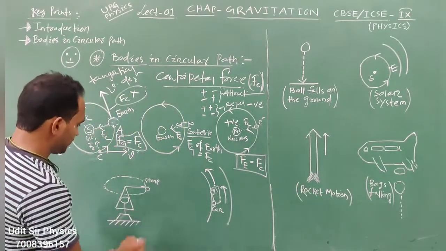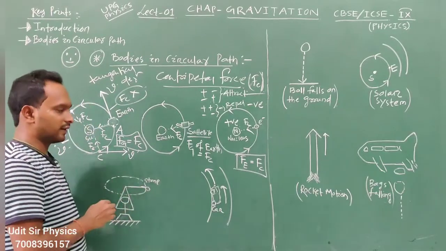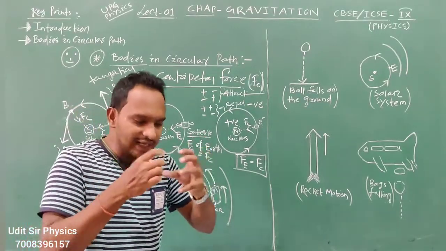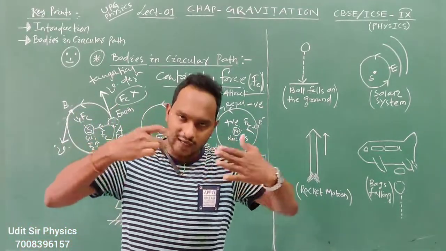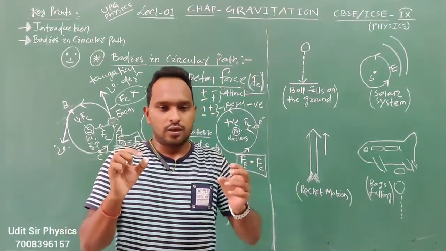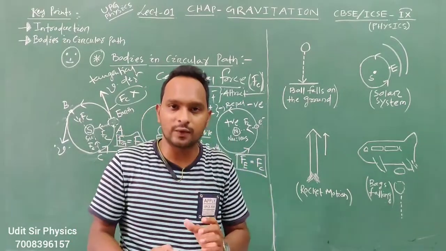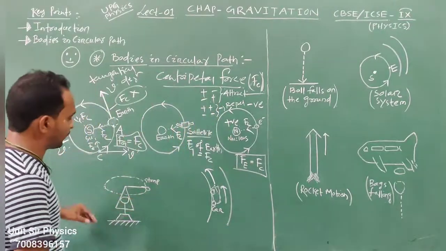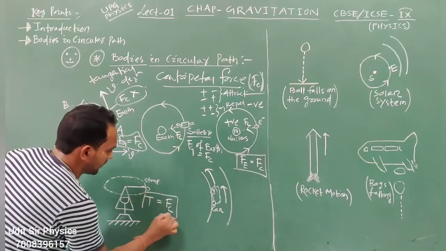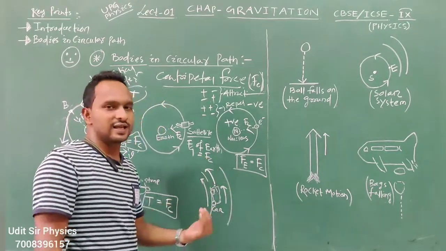Or here there is a string, and a tensile force is there. What is tensile force? Tensile force is the force inside a string, rope or thread, which is called tension. So here the tensile force, capital T, is acting like centripetal force.